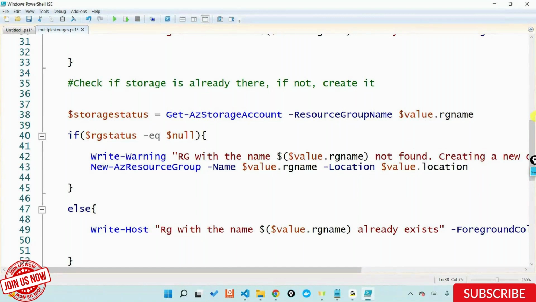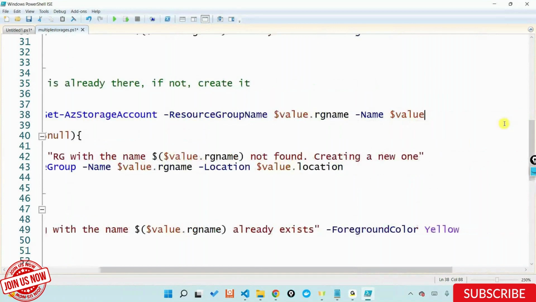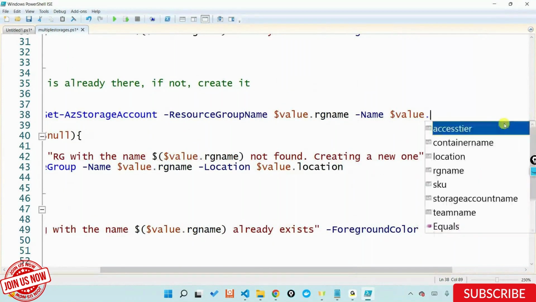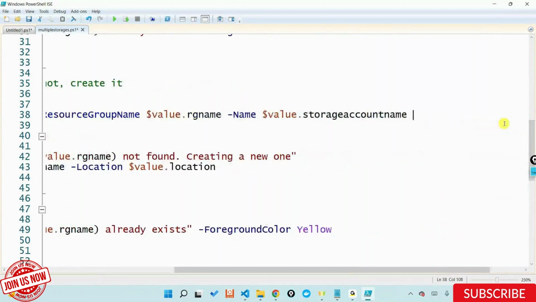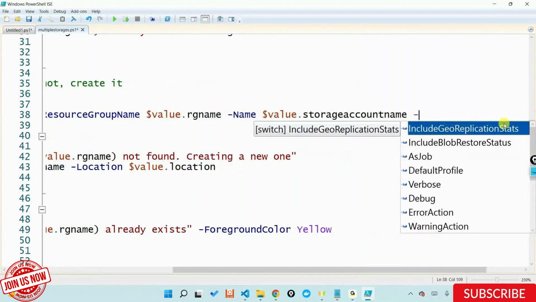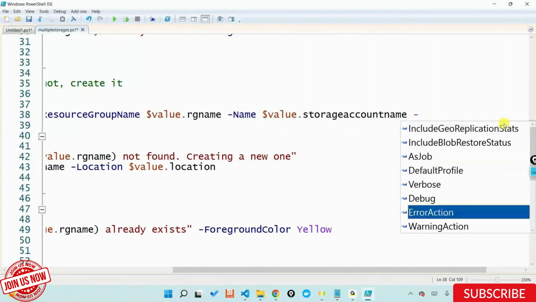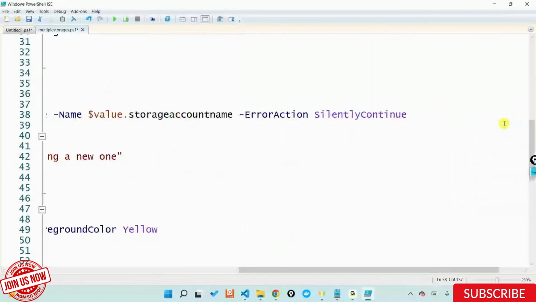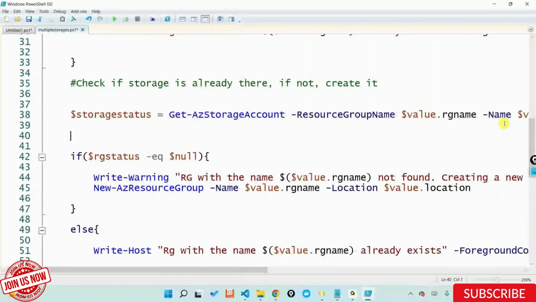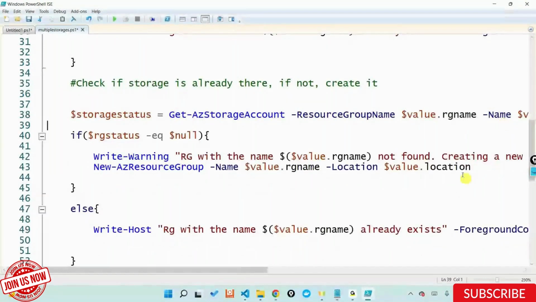Even the name of the storage account right now is $value.StorageAccountName. This is a Get, right? So I'll do an ErrorAction, let's say SilentlyContinue. And if that particular storage status is equal to null,